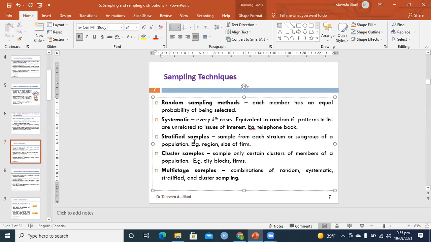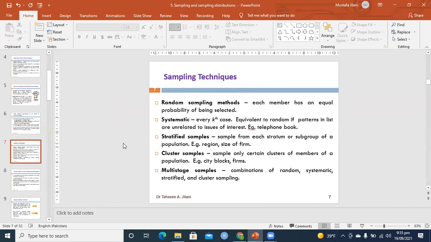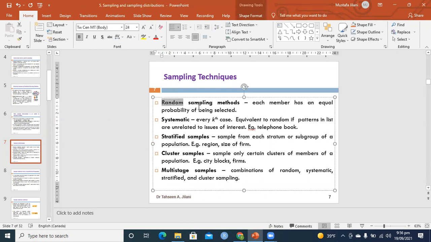This is the easiest method for data collection, because you just have to use random numbers to select people. If there are 100,000 people, you will generate numbers between 1 and 100,000 using Excel or any software, and select only a small n. A small n means the sample size, a small n number of people from there. So it's the easiest and it's the most common in our daily life.